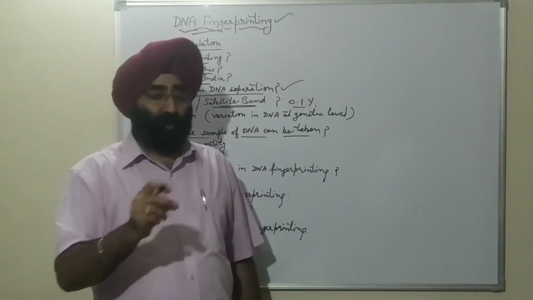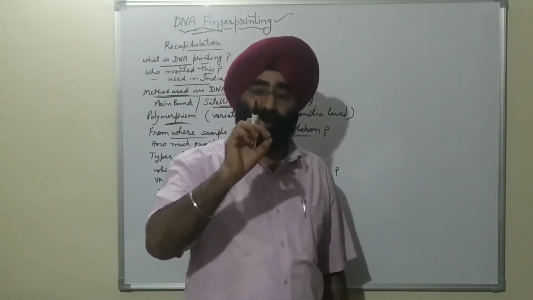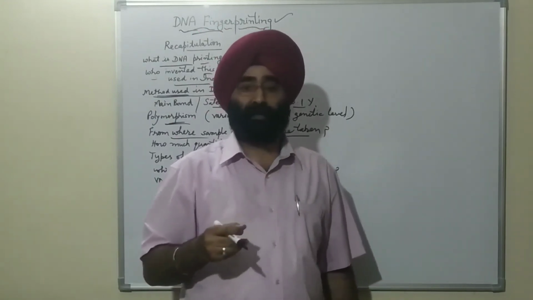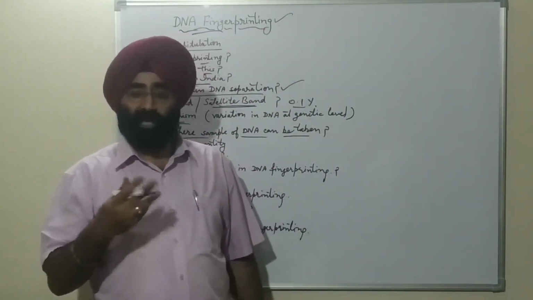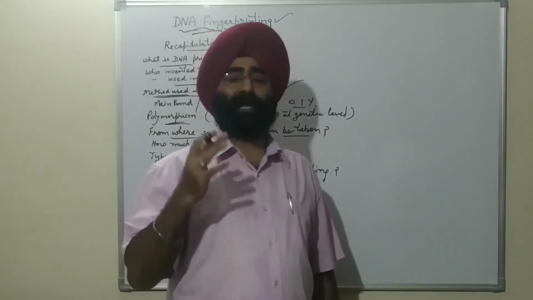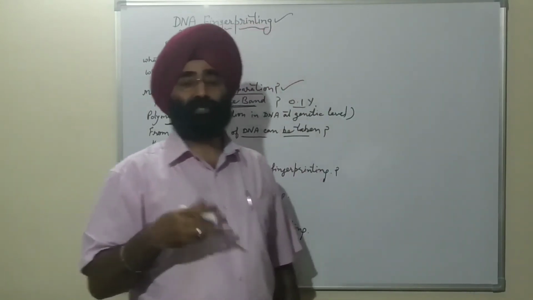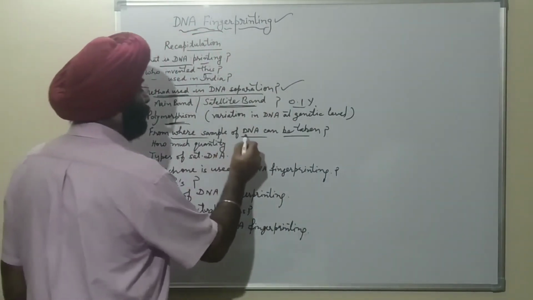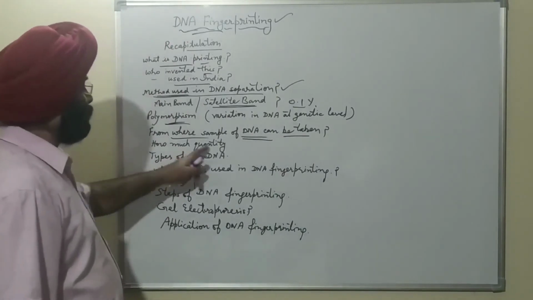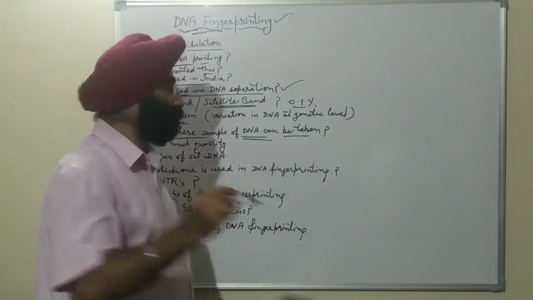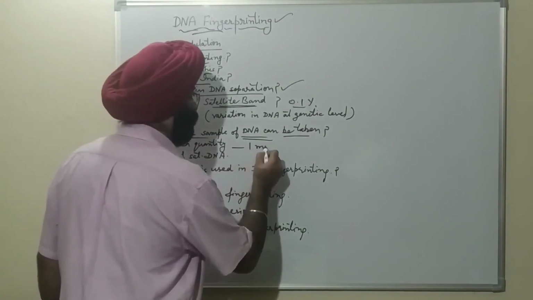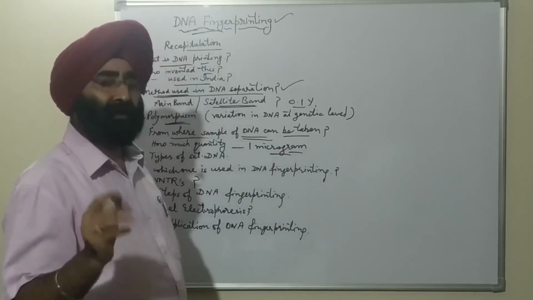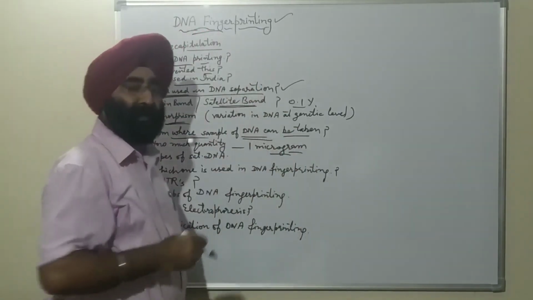If we get hair from the crime scene, hair with bulb, from there DNA can be extracted, and from blood sample, saliva, skin, bone marrow, these are the various things from where the DNA samples can be taken. How much quantity? 1 microgram is sufficient. A very minute quantity is sufficient to take this DNA fingerprinting.